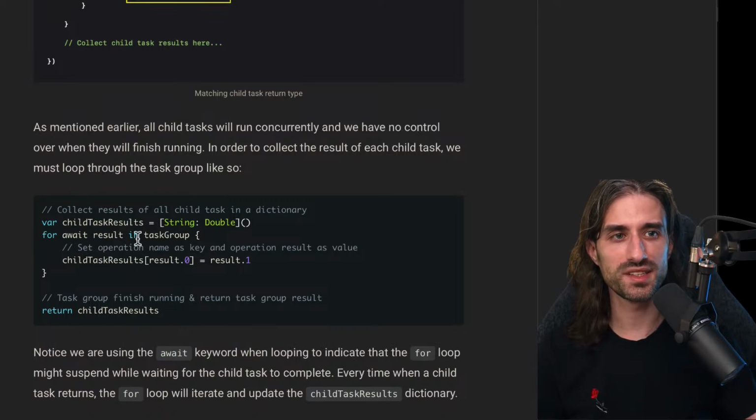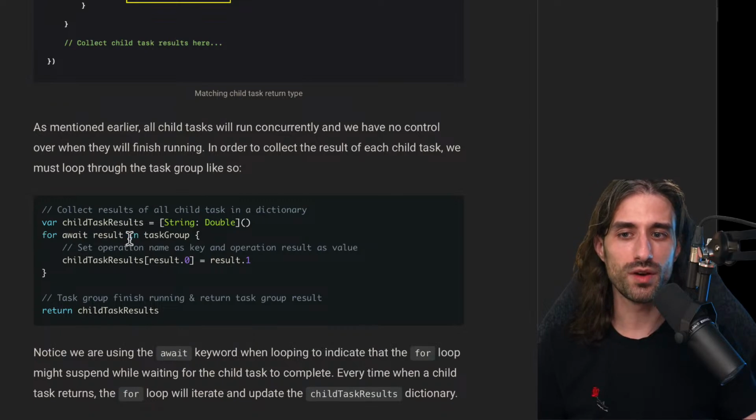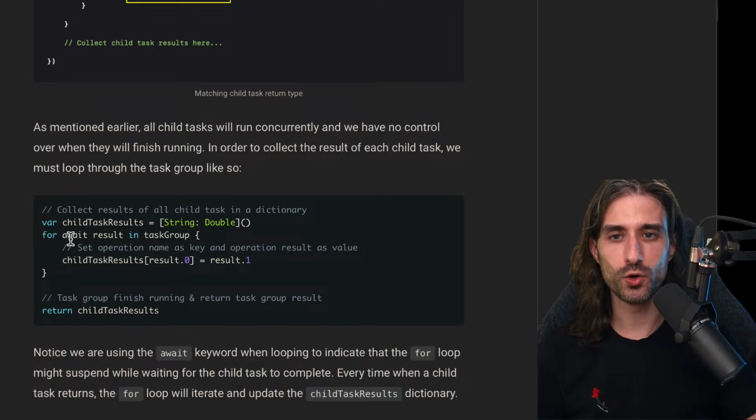That's because task group is an async sequence, and so we need the await keyword to highlight the fact that between two iterations of the loop there might be a suspension point, because we need to wait for a new child task to complete in order to have a new result value to iterate on. But besides that, it's the same logic as a regular for loop.